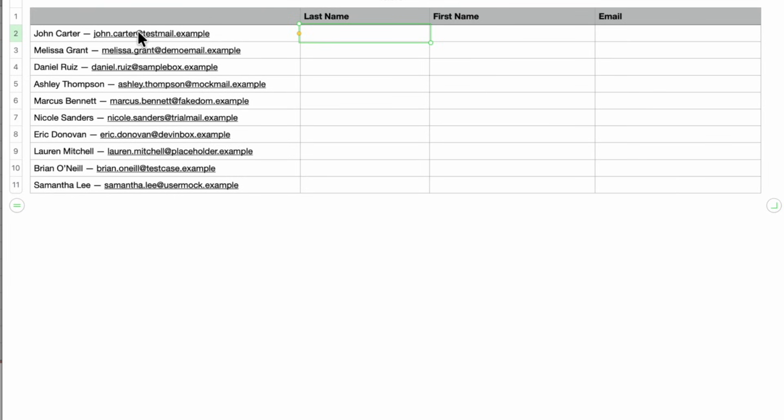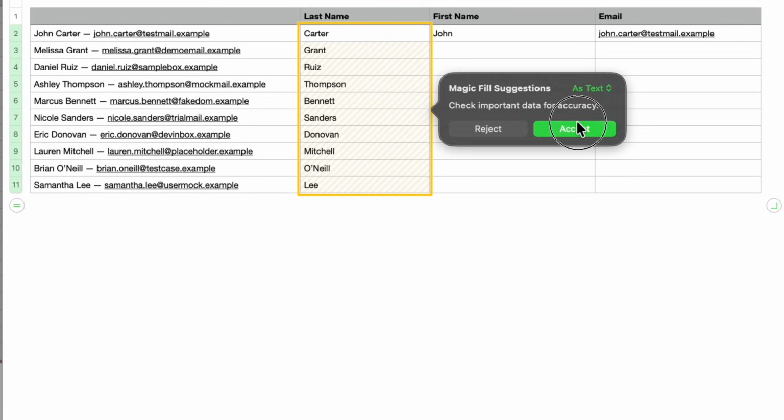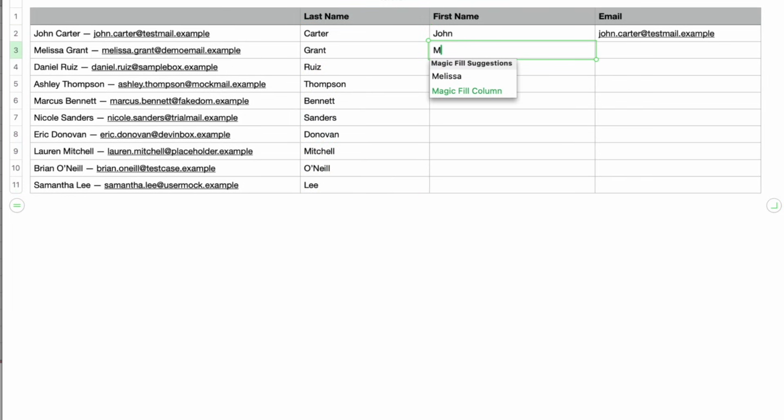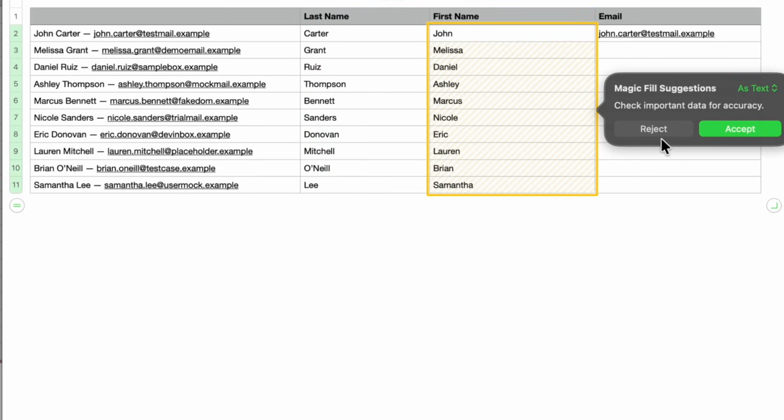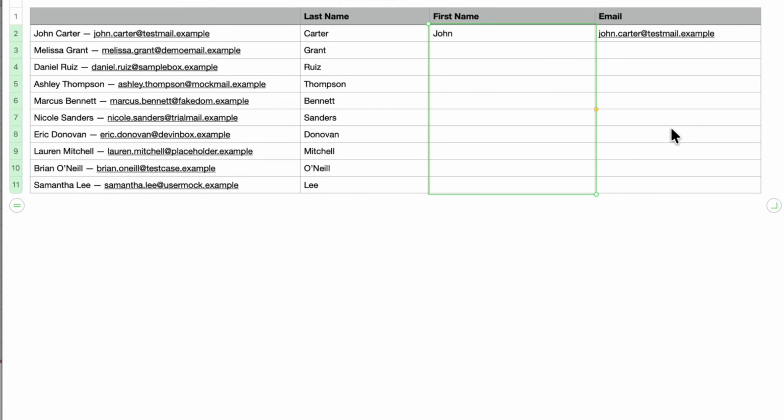We're going to do a name and we're going to do an email. So we're going to do Carter, John, and then email. Again, I'm going to go ahead and copy and paste it here. Go to Grant. And here we go. Magic Fill column. Did it. I accept that. Melissa. I'll accept that. And I guess you could reject it if you wanted to. If you hit reject, it's just going to go forward.